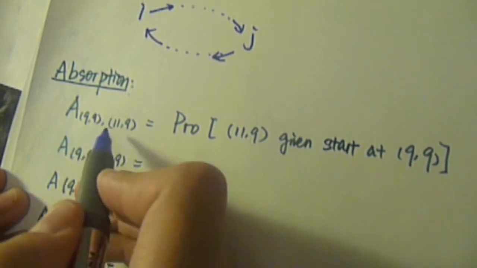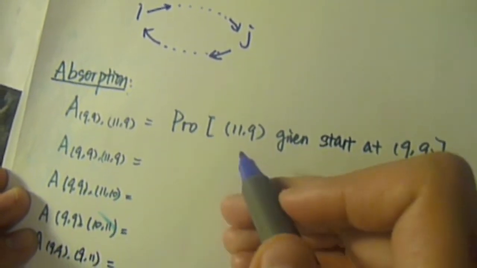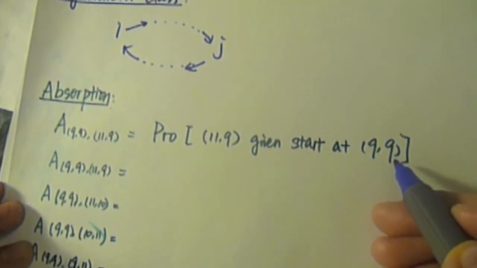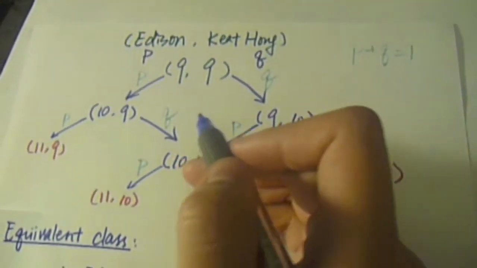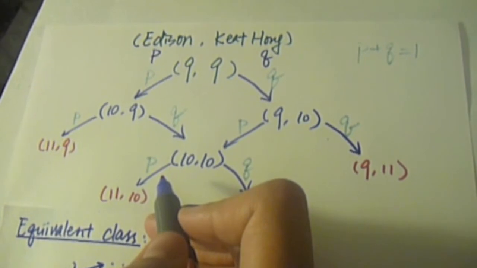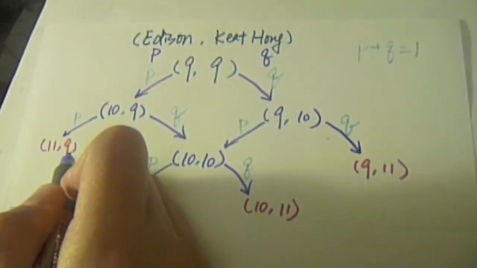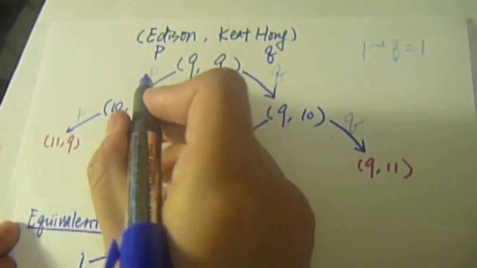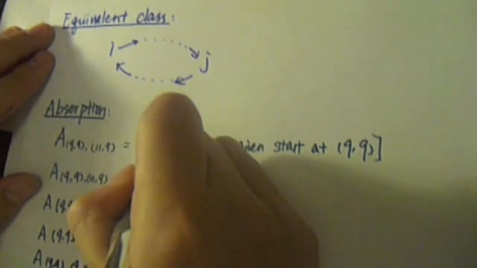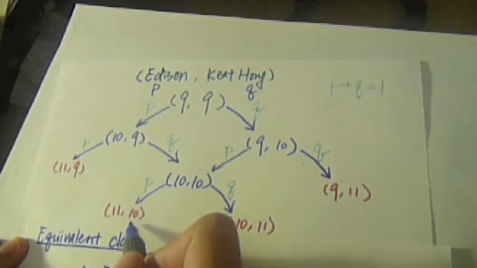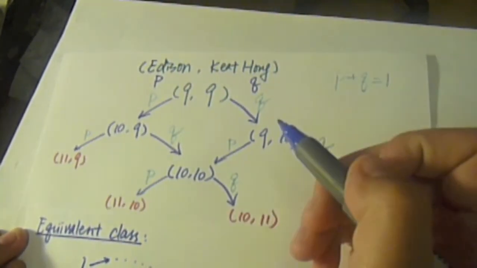The absorption from 9 all to 11 9 is the probability of the game ending up 11 9, given we start at 9 all. Since the states are independent, we can just multiply the probability along the path. From 9 all to 11 9, the probability is P times P, equals P squared.